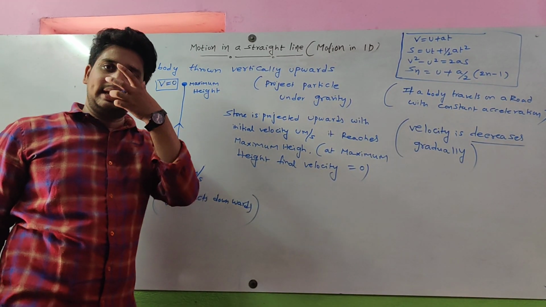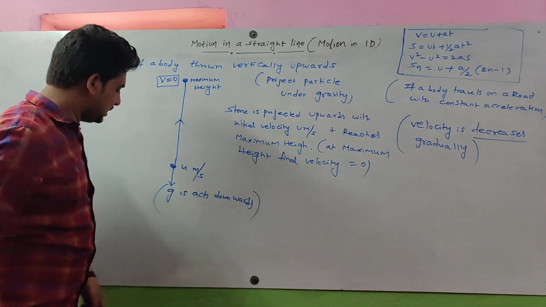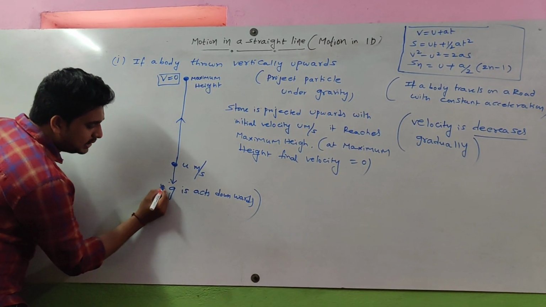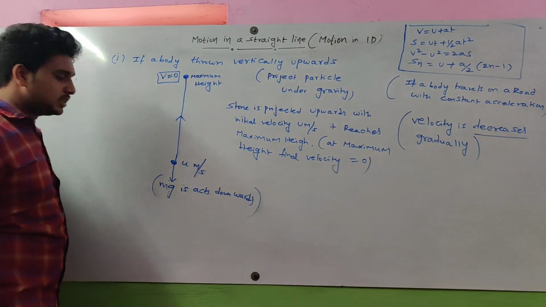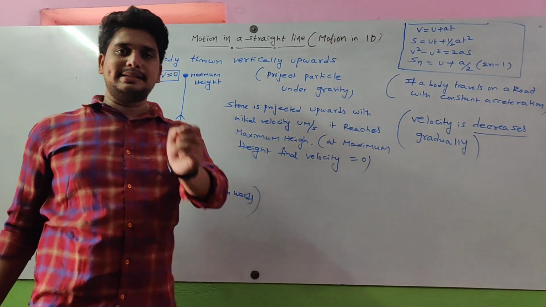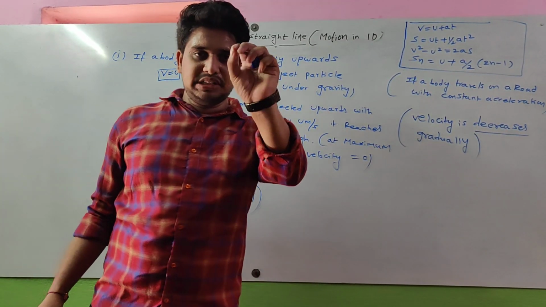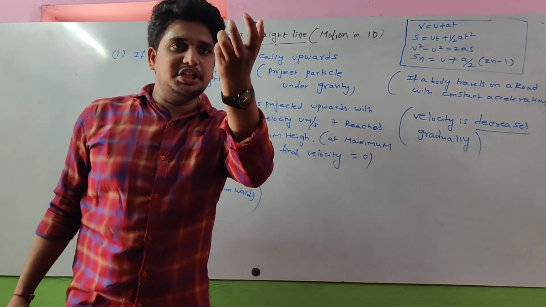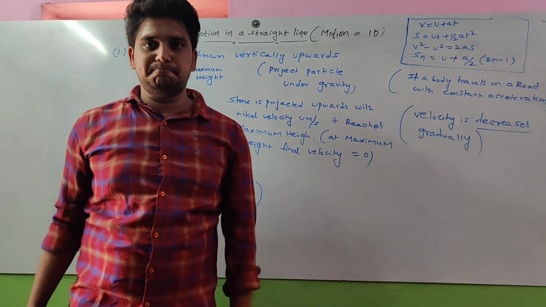Acceleration due to gravity. If gravitational force is acting, for example, this is the gravitational force. What is gravitational force? The formula is mg. A body having mass m, and acceleration due to gravity is g. mg is the gravitational force. Gravitational force acts vertically downward.